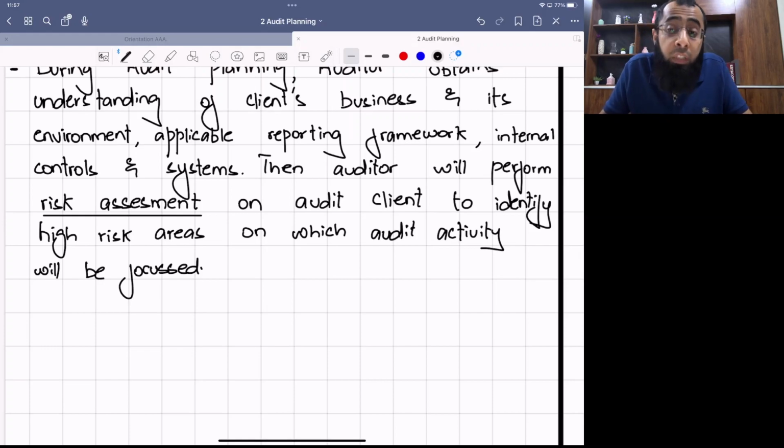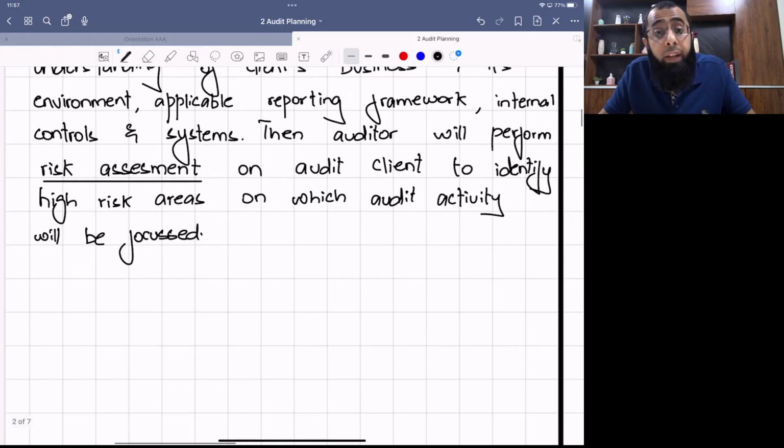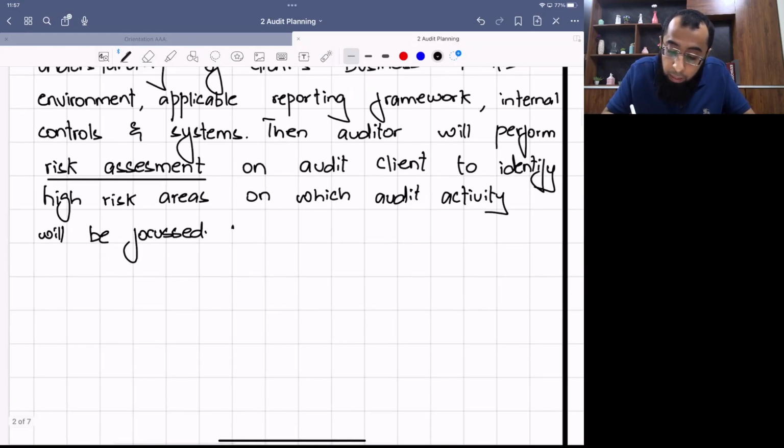It can lead to provisions for a legal case. It can lead to obsolete inventory if there is some technology change. So the business risk affects the financial statements, the risk of material misstatement. And obviously the auditor is concerned about the financial statements. So these things then affect the audit risk, which impacts the auditor's ability to give the correct opinion. Okay.